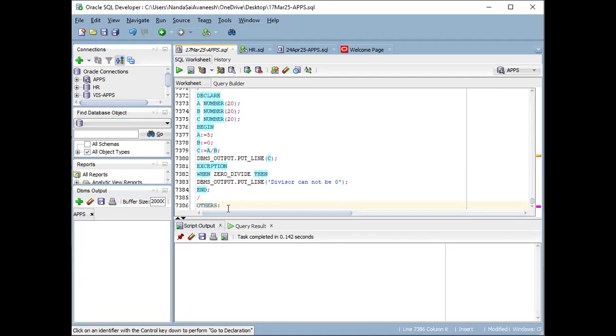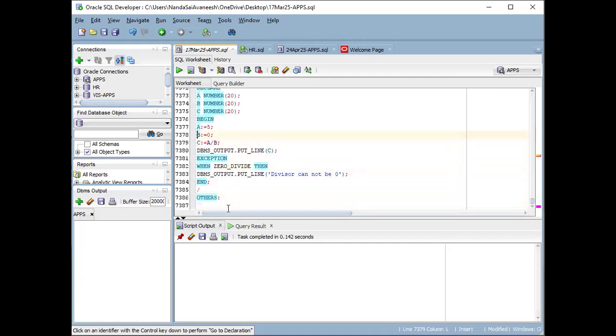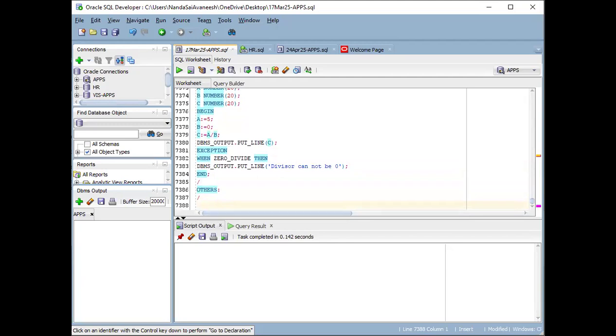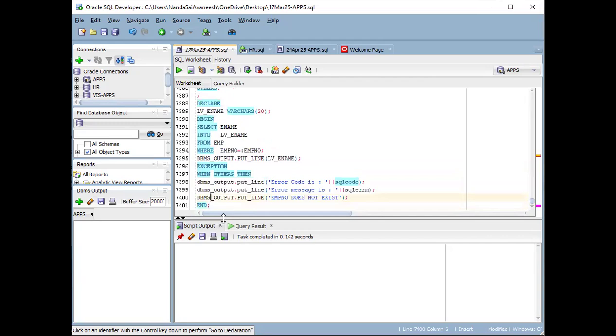Okay. So WHEN OTHERS is used instead of using all the other exceptions. You can use just the one exception, that is WHEN OTHERS. When to use this? Whenever you don't remember the exact exception name, you can use WHEN OTHERS, or you can use it along with the other exceptions. But it should be at the end of the exception section.